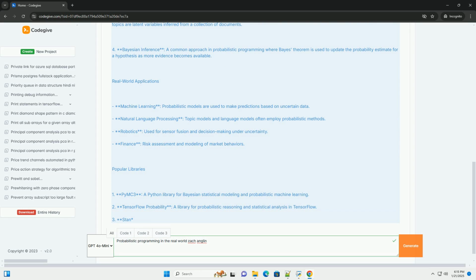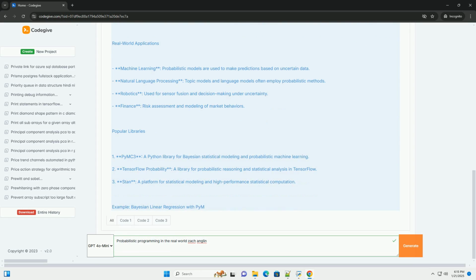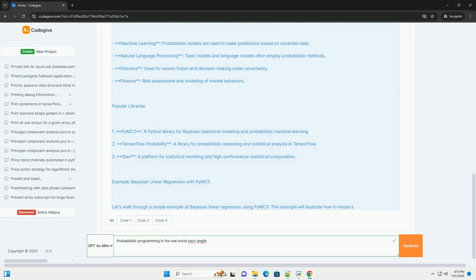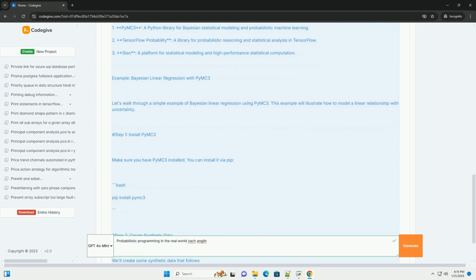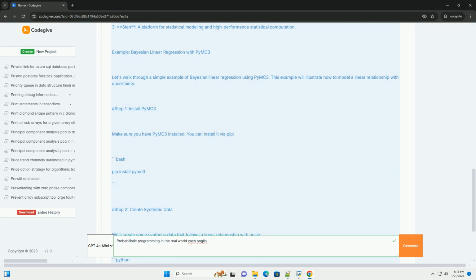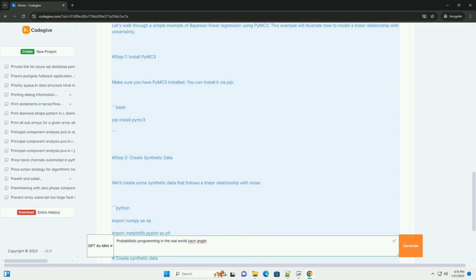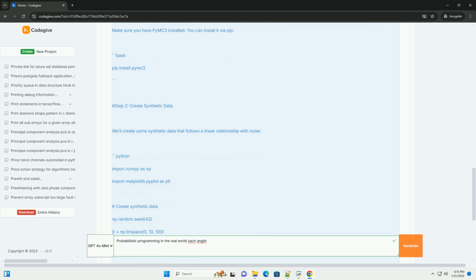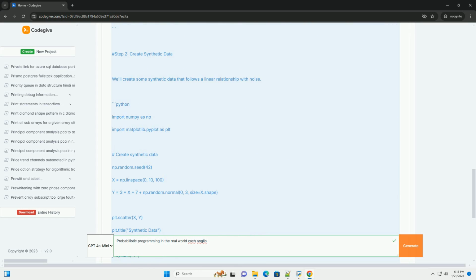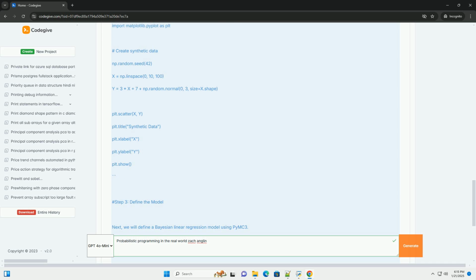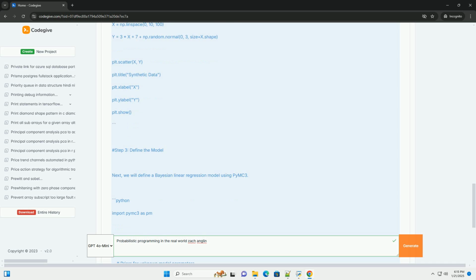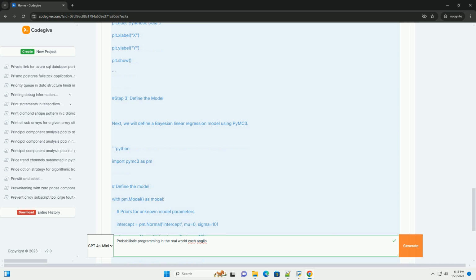What is probabilistic programming? Probabilistic programming combines traditional programming with statistical modeling. It allows the user to specify a probabilistic model in a programming language, and then perform inference, i.e., make predictions or estimates, based on that model. This is particularly useful for handling uncertainty in real-world data.